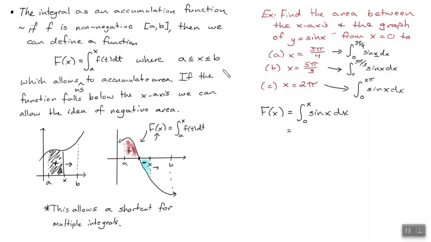What's the antiderivative of sine x? Negative cosine. So this is negative cosine of x from 0 to x.